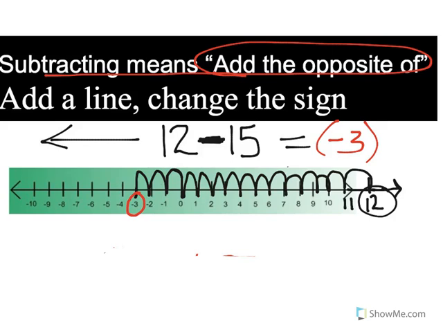Now remember, guys, the reason I'm showing you the number line is so you could actually see it with a visual.